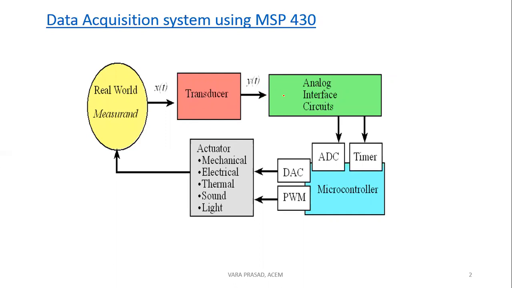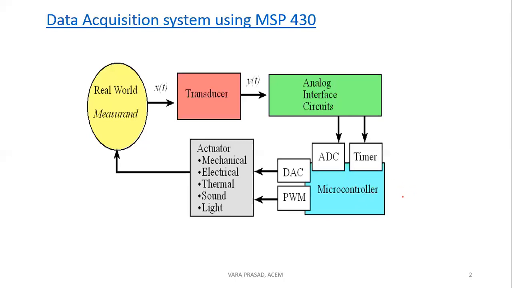This analog signal you have to convert into a digital signal for microcontrollers. The MSP430 consists of timers, analog to digital converter, DAC and PWM. These are all available in this microcontroller. First, the analog signals are converted into digital signals, using the analog to digital converter or timers. Any timer can be used to convert analog signals into digital signals. This digital signal can be stored into memory.